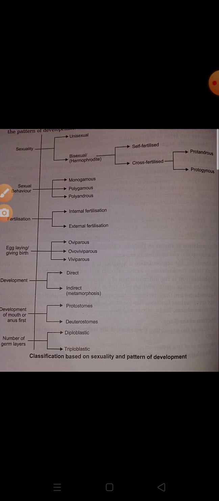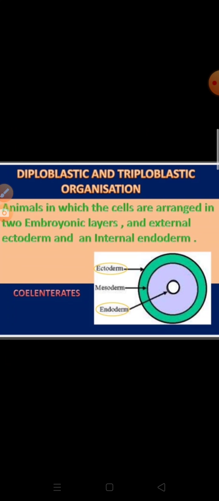Now you can see in a tabulated form that the body of the animals can be divided into levels of organization, symmetry, body plan, nature of coelom, segmentation, nature of skeleton, and presence or absence of notochord. Based on this, it can be classified. Now we are continuing with this. We will know about each portion in detail.